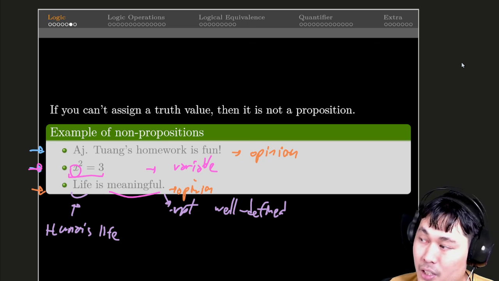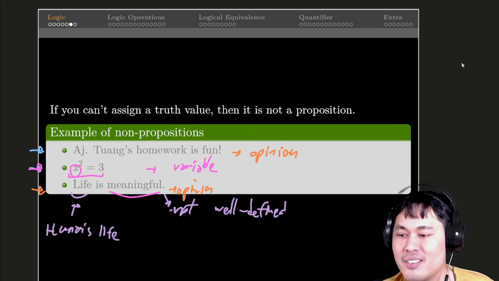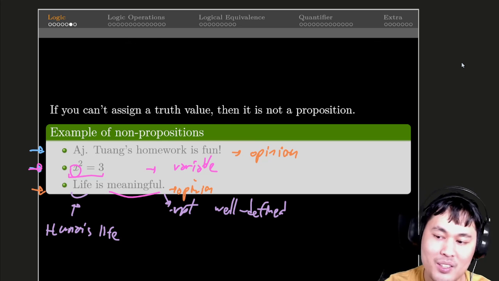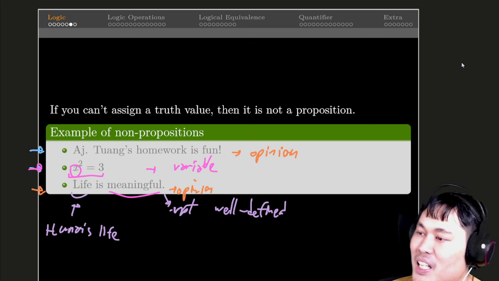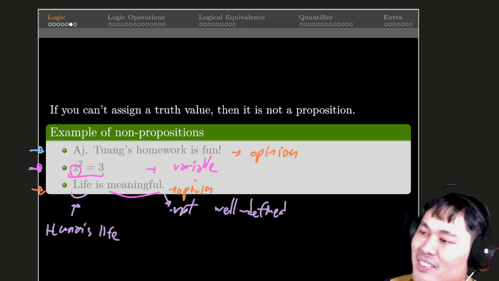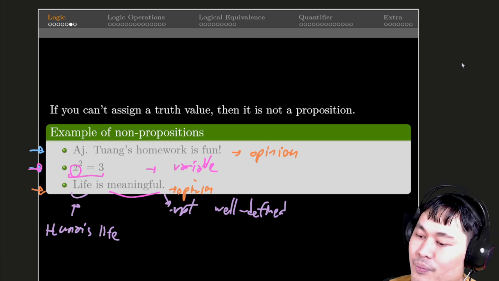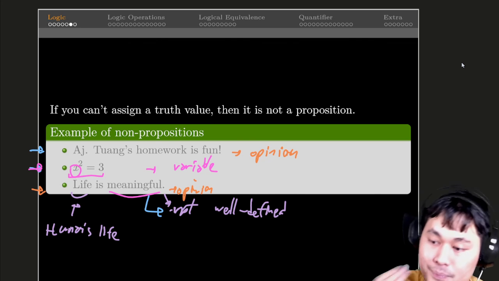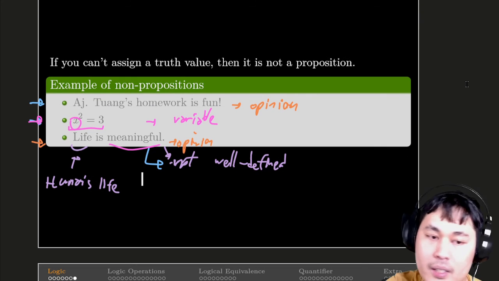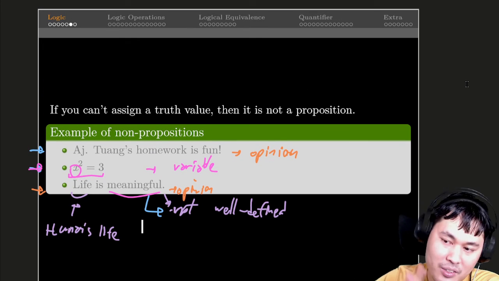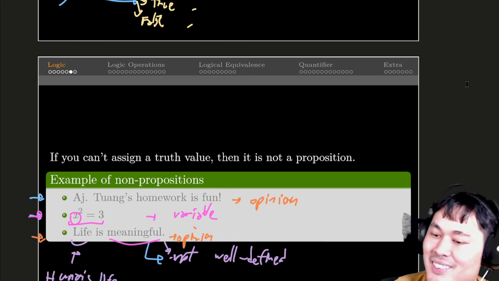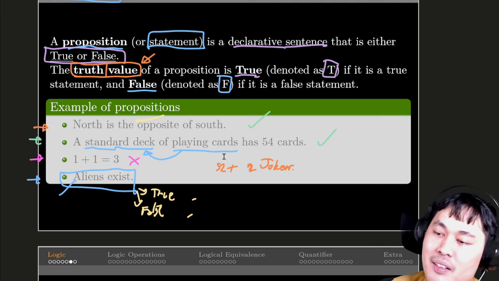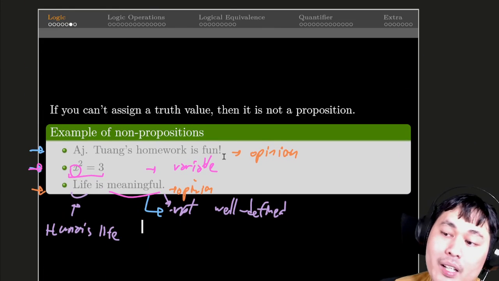It means you have to live at least 20 years. You need to make a breakthrough. You need to make enough money to do stuff. You need to have kids. This can mean lots of things. So it's not even an opinion. It's just not defined. We just disregard that and leave it to philosophy or people to argue about. But in this class, we're going to focus on things we can say for sure whether it's true or false.